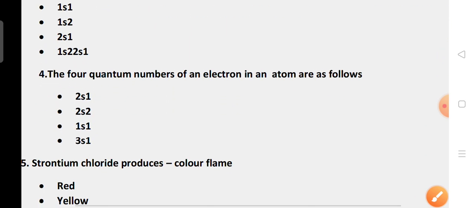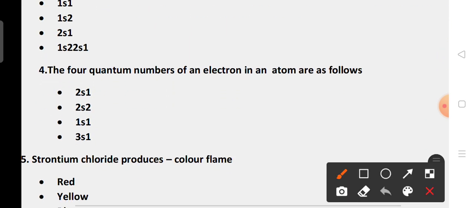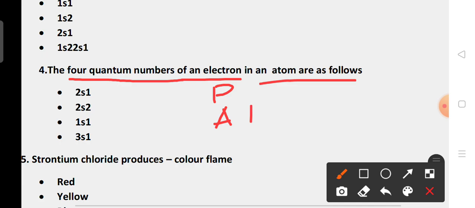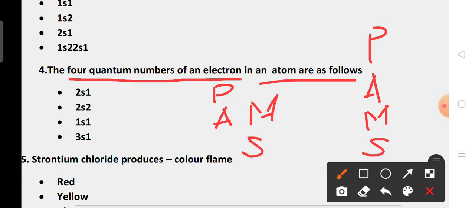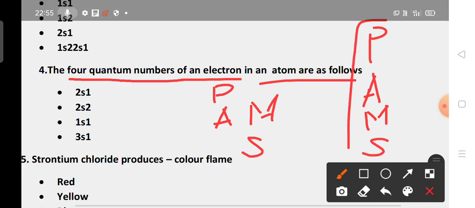Let us move to the next question. The 4 quantum numbers of an electron in an atom are: principal quantum number, azimuthal quantum number, magnetic quantum number, spin quantum number. You should remember like this: PAMS, PAMS, an easy method.